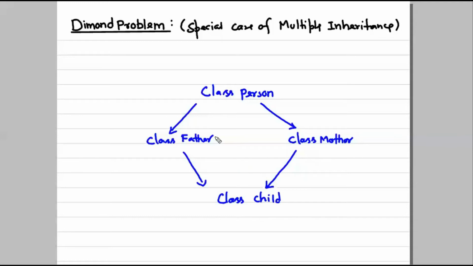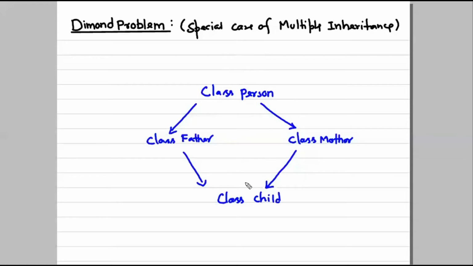The compiler wouldn't know, because the Father would have one copy of all the methods that reside in class Person, and the Mother would also have a separate copy of the methods that reside in class Person. So by the time it reaches the Child, the Child would have two copies of every single method of class Person.